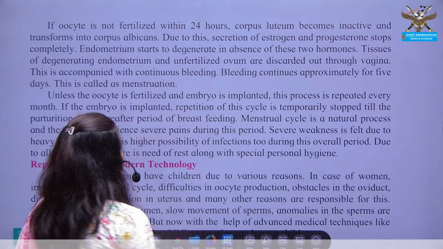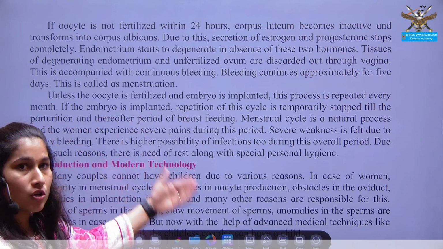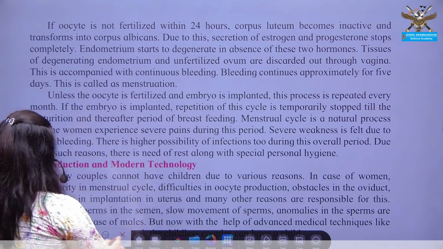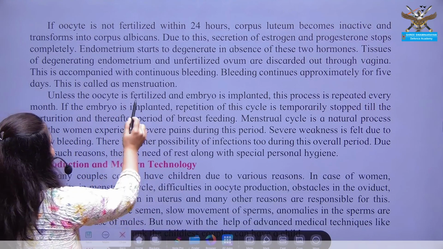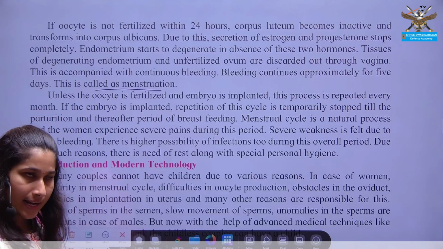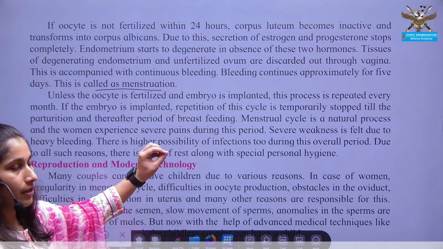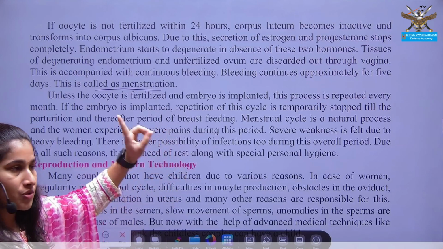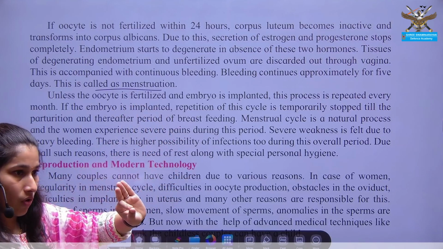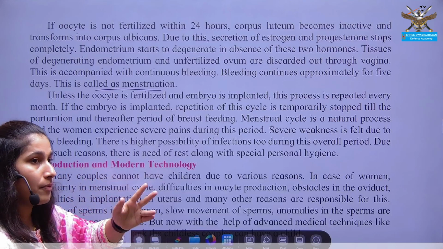There is bleeding or discarding of the egg along with the endometrial lining, and that process is known as menstruation. For bursting of the mature follicle, you need a hormone LH, that is luteinizing hormone. Under its influence, the follicle will rupture, the egg is released, and if in case the ovum is fertilized,